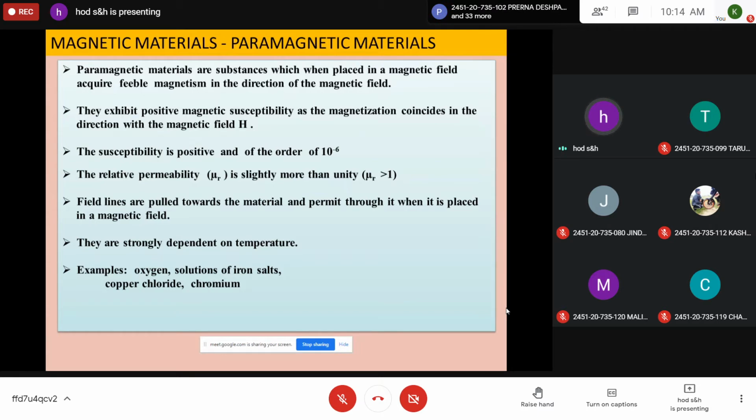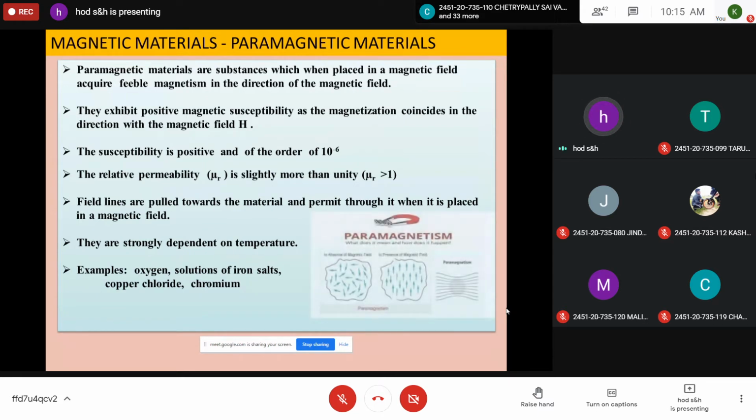The examples are oxygen, solutions of iron salts, some alloys of iron, copper chloride, and chromium. All these are examples of paramagnetic substances. But the advantage is that the same material in the absence of the field can be treated as a diamagnetic substance, but in the presence of the field it can be a ferromagnetic material. So you can use it either way.